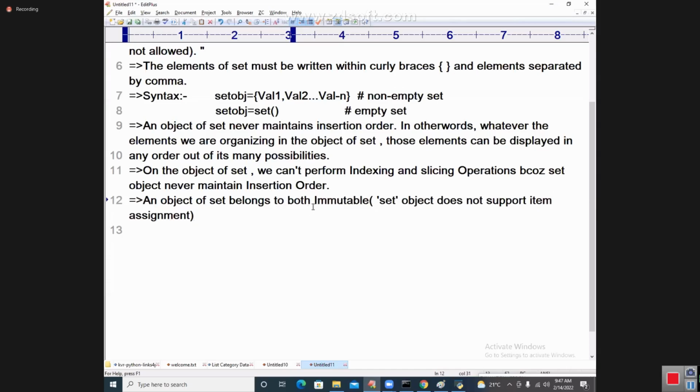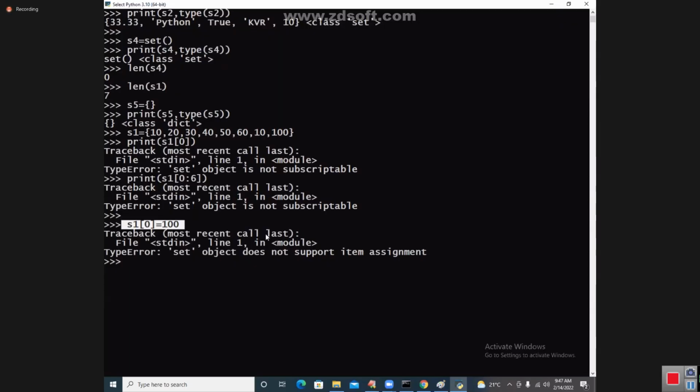A set belongs to both mutable and immutable. I want to show you how it is mutable, my dear students. Let me print it. Print S1 comma id of S1. See the answer now. You got the data in any order, whose address is 3088.